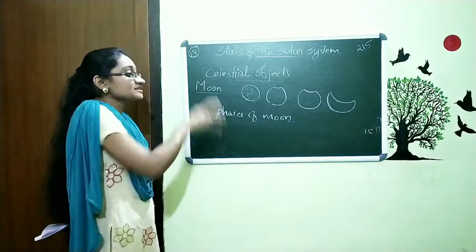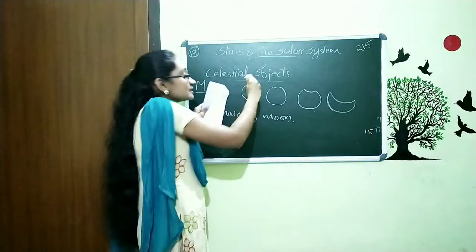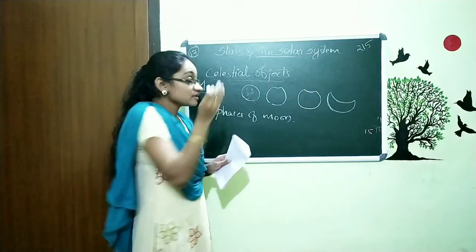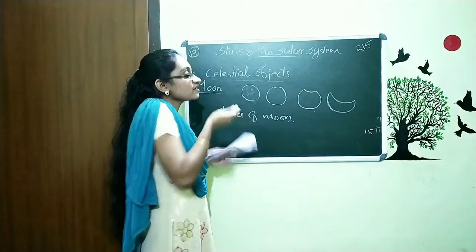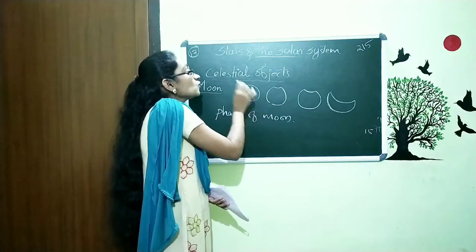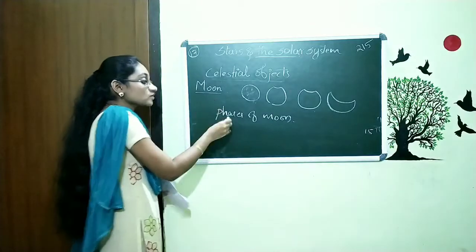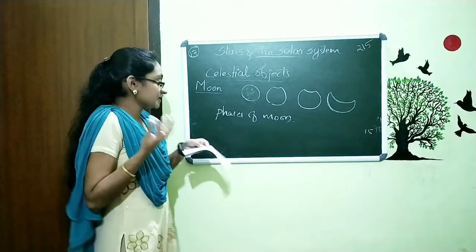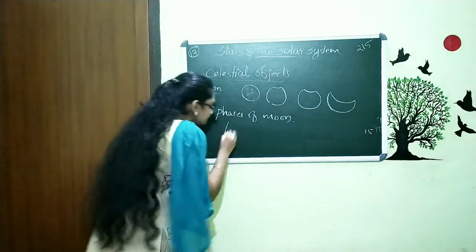We call that variation phases of moon, and don't think that the variation occurs in the size of the moon. Actually, what happens here is that the variation occurs with the reflection of light. We will discuss later how we see the moon. Now just remember, we call this variation phases of moon, and how do we define this? We define it as the various shapes of the bright part.